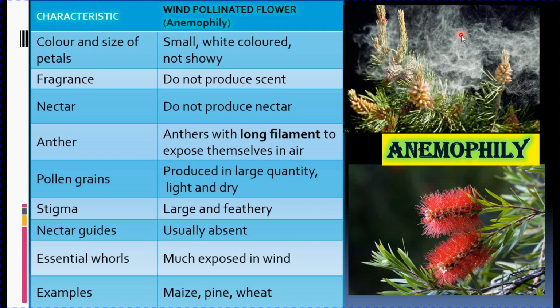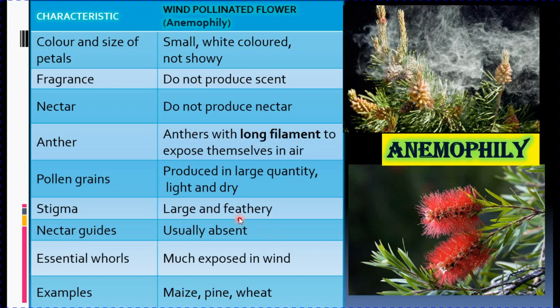So here in this picture you can see all this white cloudy appearance that you see is the pollen grain. These are your pollen grains dispersed by these flowers. Here also this is your bottle brush. Red pointed structures that you see are the filaments, and at the tip of the filaments are the anthers.